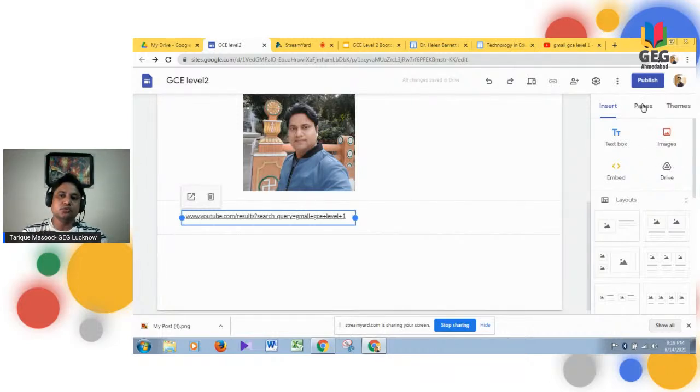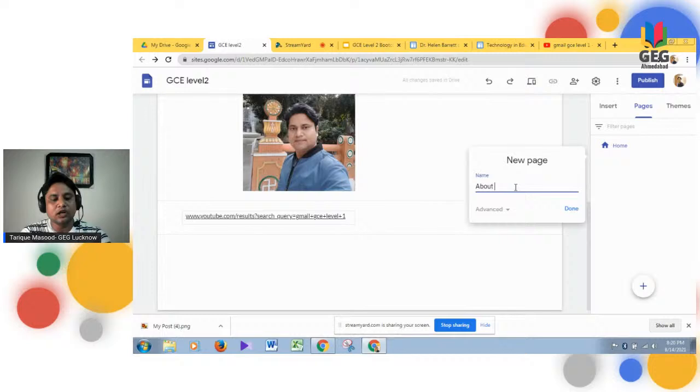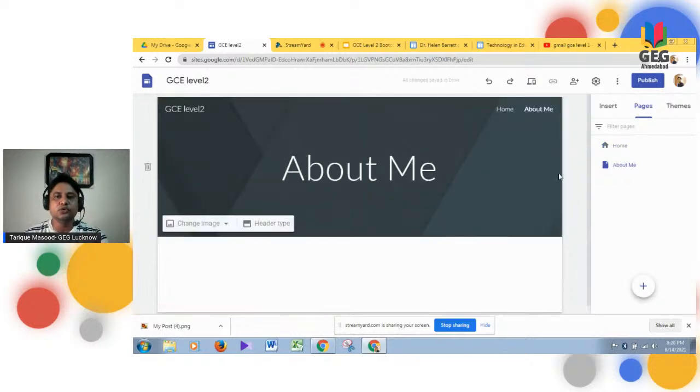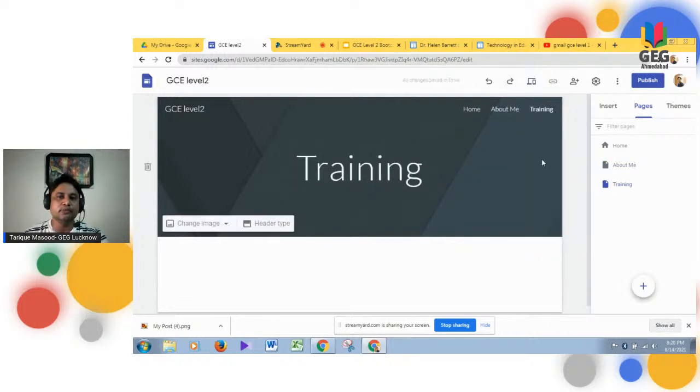Next, let's go to the addition of pages. When you go to these pages, what you see, there is a plus box. You click over here, and whatever page you want, let's say that I want to give About Me, and you can see a page has been added. Let's say I want to add one more page. It's very simple to add pages on your website, and you see the third page has been added.